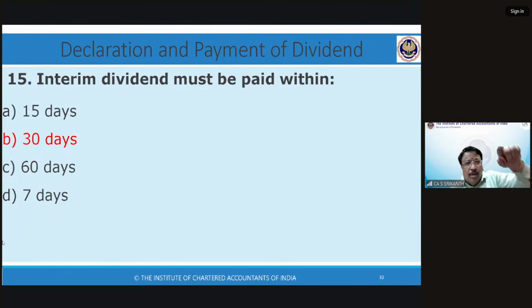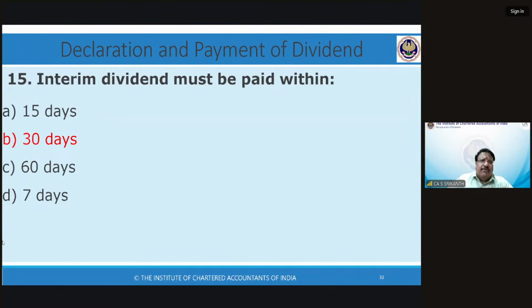That is, once interim dividend is announced by the board, it has to be transferred to a separate unpaid dividend account. We saw that within 5 days. That's different. Idea is to protect it, keep it separate, and to pay. For payment, it is not 5 days. For payment, it is 30 days, like any other dividend.